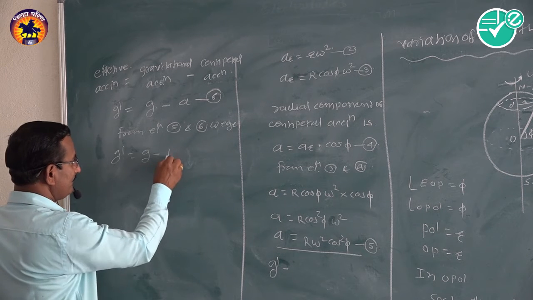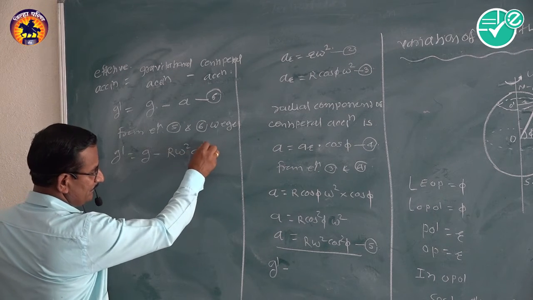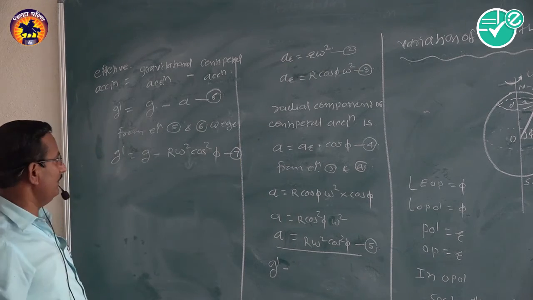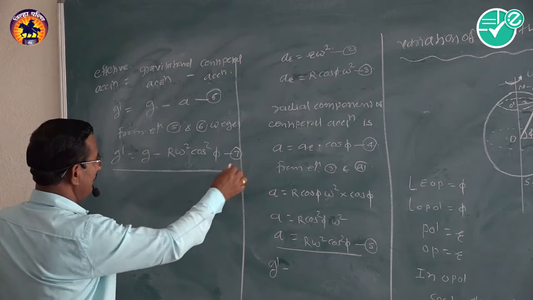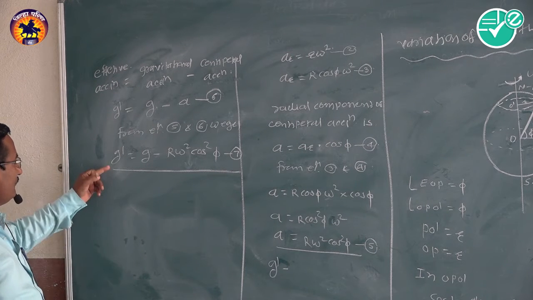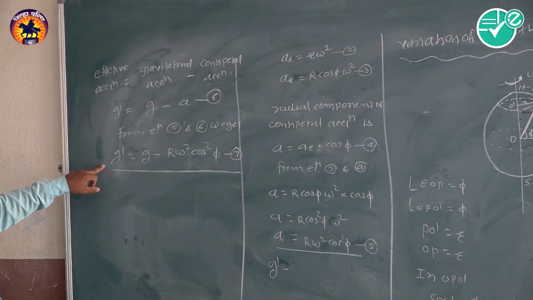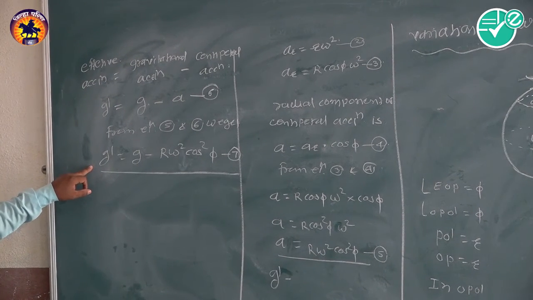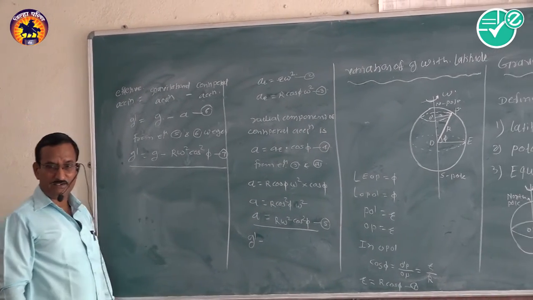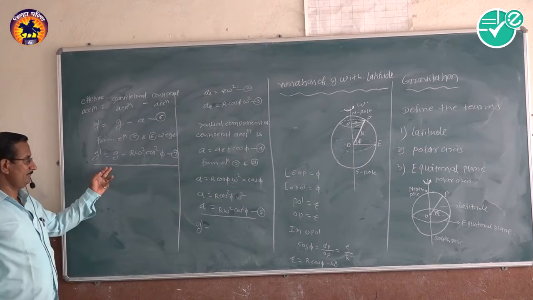That is equation 6. From equations 5 and 6, we get g dash is equal to g minus R omega square cos square phi. That is equation 7, which represents the effective acceleration of any body at point P on the surface of the earth.